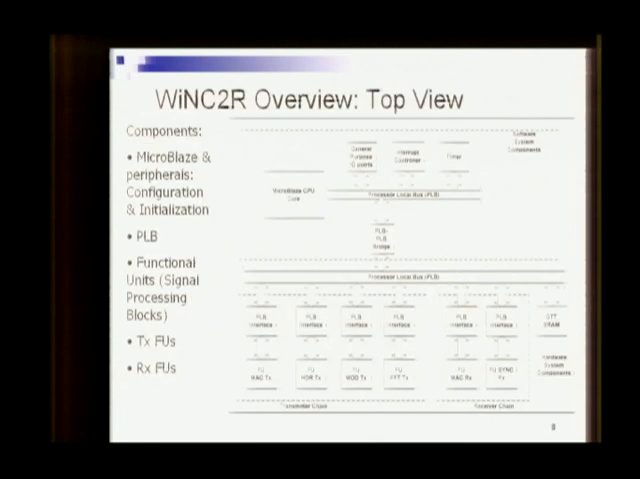Here is the top view or overview block diagram of the WinCTOR architecture. The upper block shows us the software system components, which are essentially the Xilinx soft-core CPU called MicroBlaze and its peripherals. The software currently contains the initialization and the configuration code for the FUs which are implemented in the hardware system components. All the FUs are connected using the processor local bus. This gives us flexibility in the data flow path.